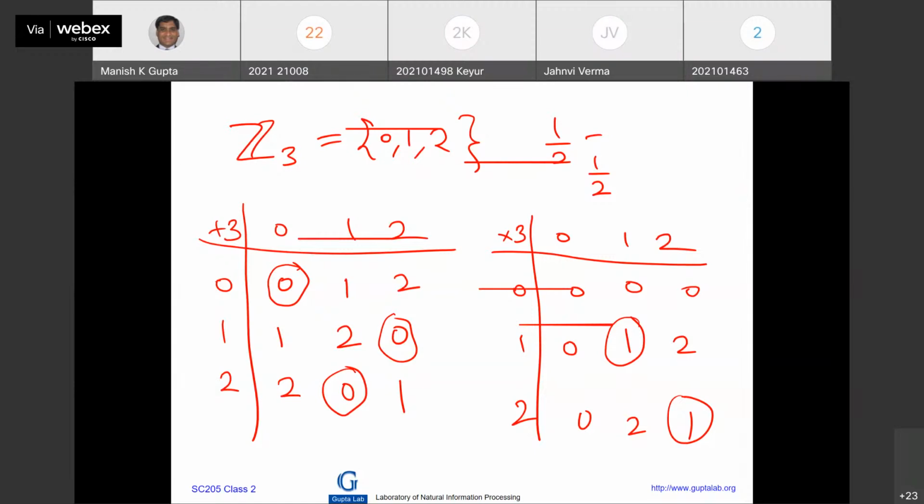So 1 by 2 is equal to 2. Isn't it a strange thing? You see, 1 by 2 is equal to 2. It is not 0.5 as you might be thinking till now, right? Beautiful, right? 1 by 2 is equal to 2. So these kind of bizarre things you will see. Magic, okay? Magic you see.